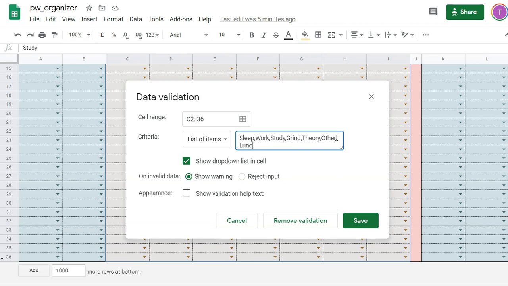And then let's type lunch for our lunch category. We'll then choose dinner as well for a separate category. I'm just choosing these as examples. It may be that you want to specify what type of work you're doing, for example.